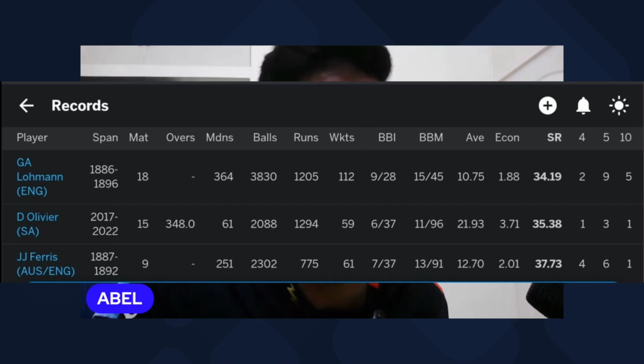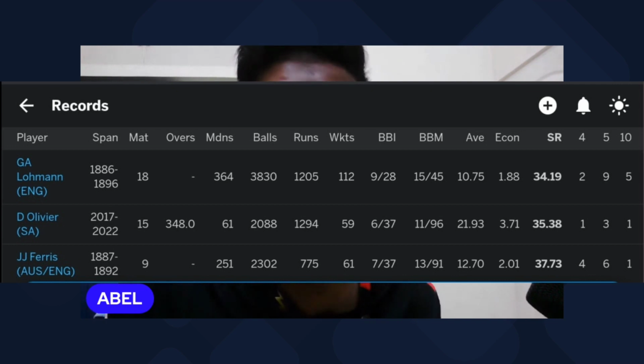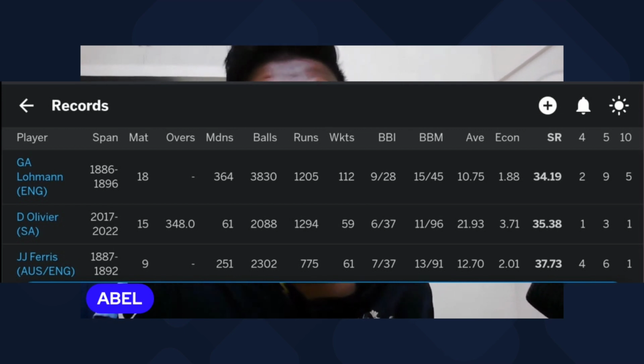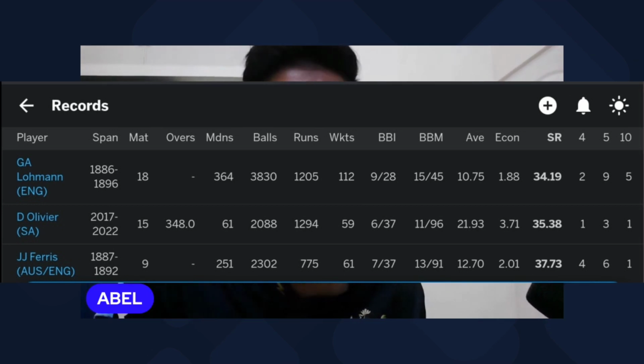If you look at Dale Steyn, Lehmann, their bowling strike rate is at a very, very good clip. They bowled 34 balls to pick up one wicket. Dwayne Olivier from South Africa used to bowl 35 balls to pick up one wicket. That's a wicket every 6 overs in the test format, and that's a very important and prominent stat for a bowler.